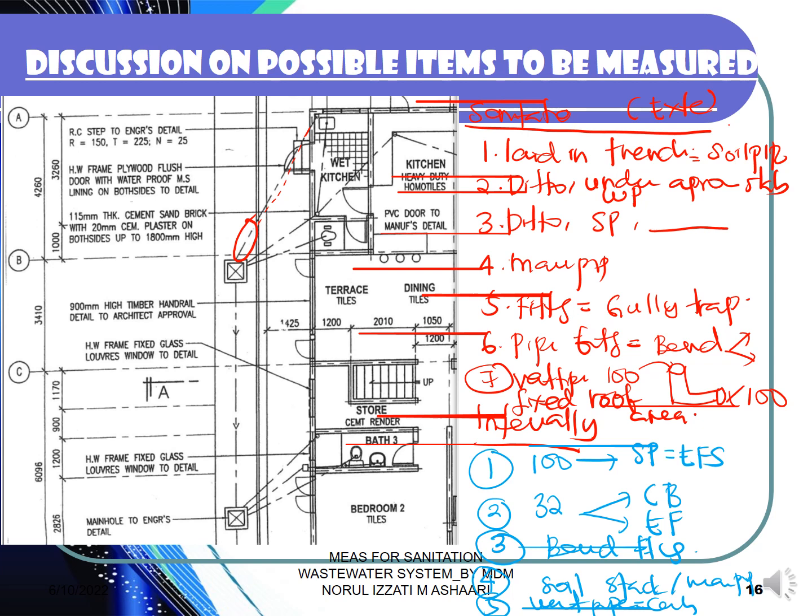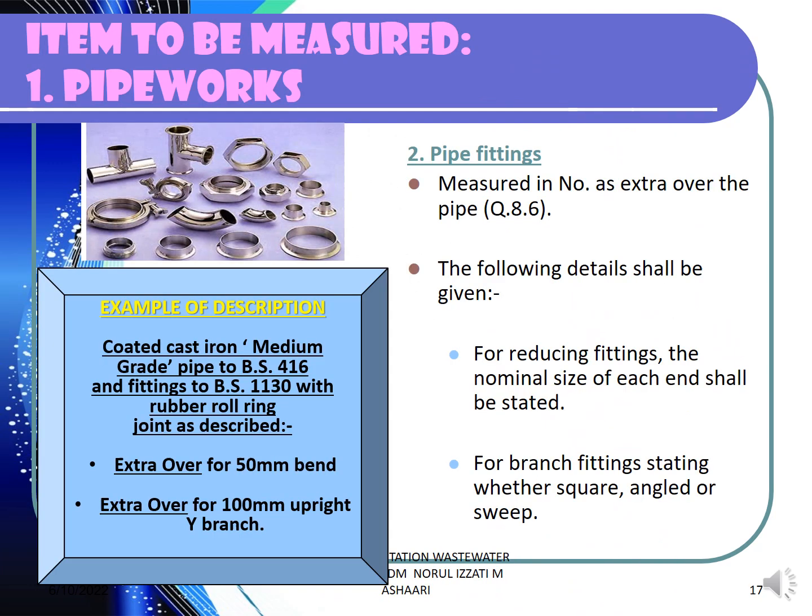Okay, so that is another item for the vent pipe. Detail of the item you have to check in the drawing. Okay, next one, where we have the pipe work, definitely you have to measure for the pipe fitting. For this pipe fitting, you can refer to Q.8.6 in the measurement, Q.8.6, where all this pipe fitting has to be measured under extra over.